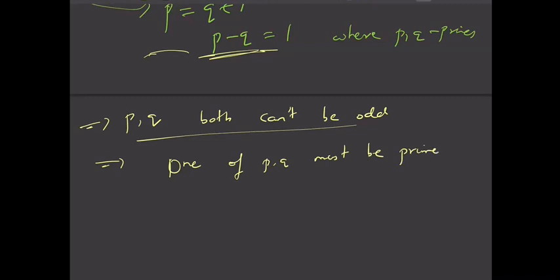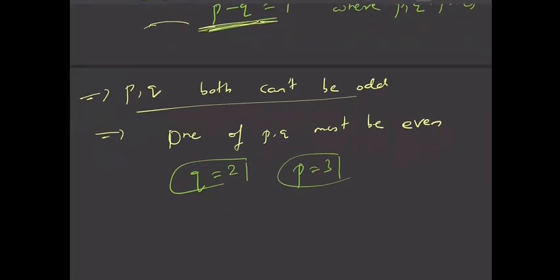So one of p and q must be even. So I can say that q is even, that is 2, and p should be 3, because 3 minus 2 is 1. Then p power q minus q power p is 3 power 2 minus 2 power 3, which is 9 minus 8, that is 1.